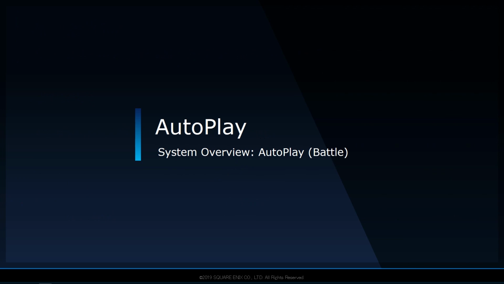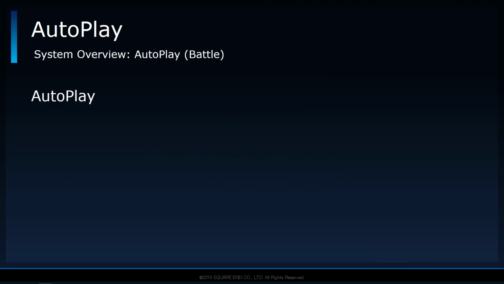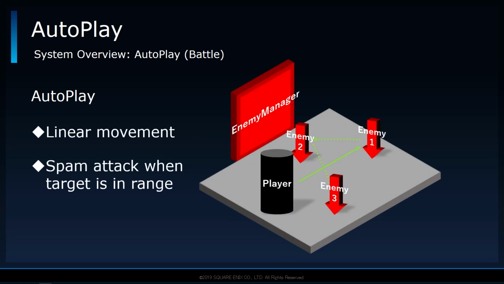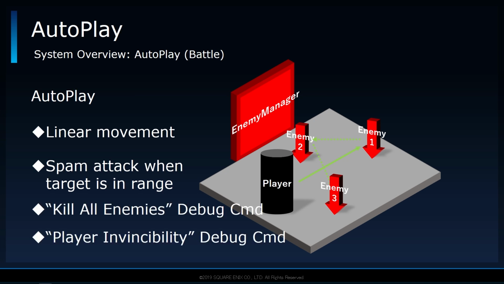In a sense, battle is another feature of the autoplay system. Its default behavior is quite simple. We have a list of enemies stored in our enemy manager class, which we target in order. And when I say target, I don't even mean locking onto the enemy. The player simply makes a beeline to the target, and once within a certain distance, would spam the attack button. There aren't any path calculations or obstacle detection,